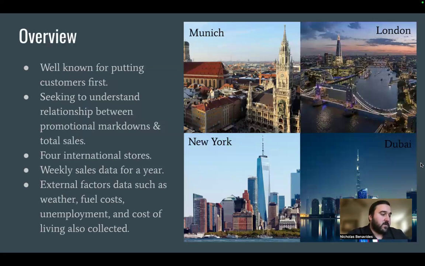So for our overview, we are a company well known for putting our customers first and going above and beyond for them. Our goal is to understand the relationship between promotional markdowns and total sales for our four international stores. Those stores are Munich, London, New York, and Dubai. The company collected weekly sales data for a year across the four stores, as well as data related to weather, fuel costs, unemployment, and costs of living.